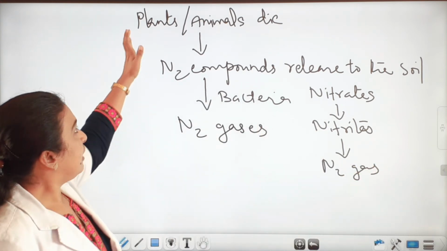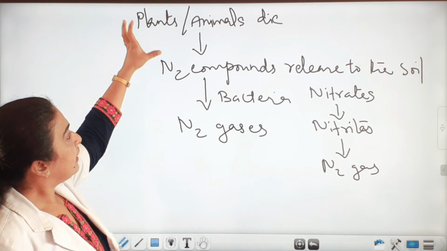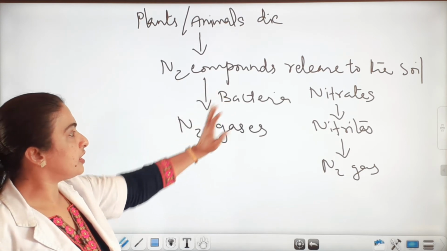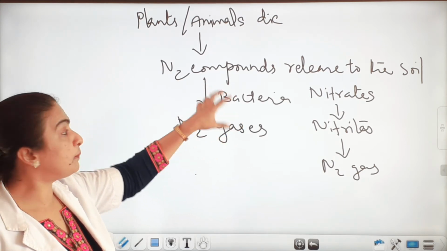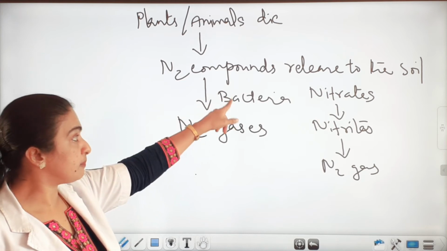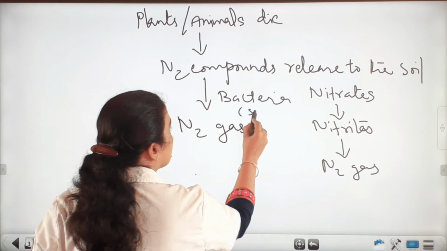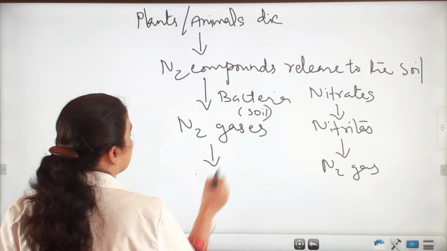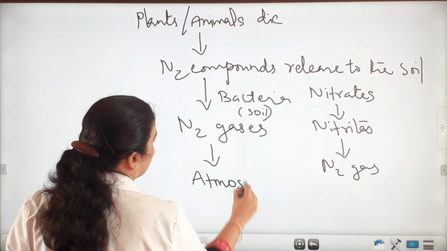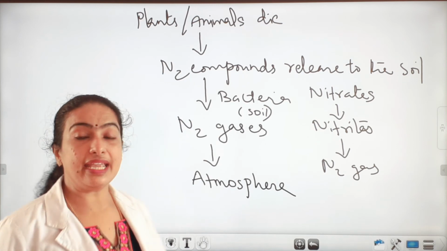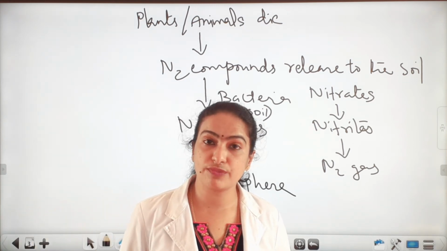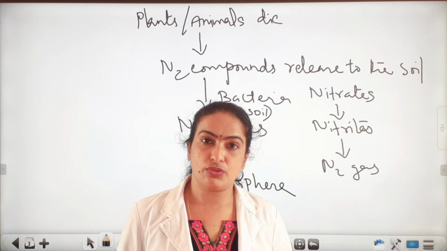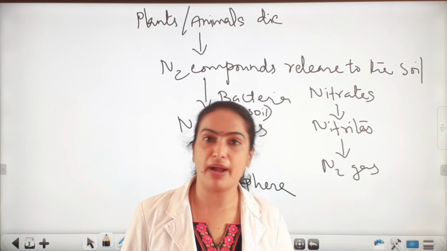Okay, that means that when the plants and animals die, the nitrogen compounds are released to the soil. So those nitrogen compounds can be converted into nitrogen gases by some bacteria present in the soil, not in the roots of plants, present in the soil. And these N2 gases are released to the atmosphere. So there is a cyclic flow of nitrogen from the atmosphere to the soil and from the soil back to the atmosphere. So it runs with the help of the action of microbes.